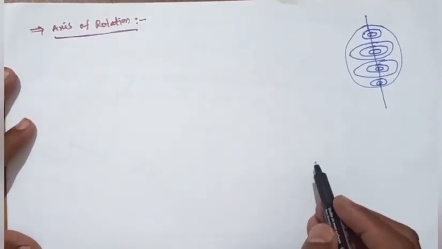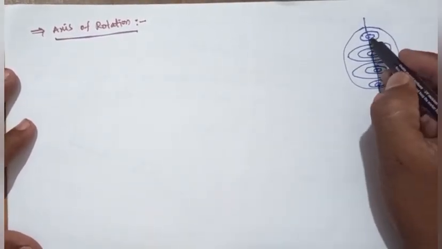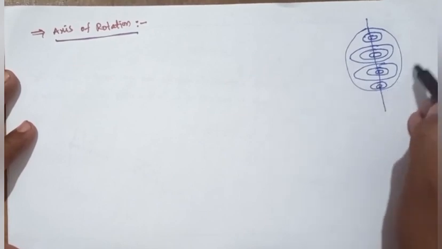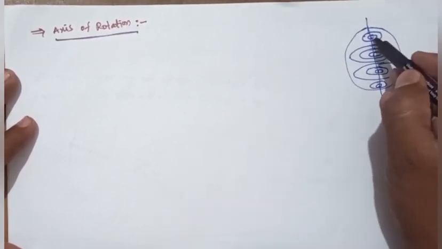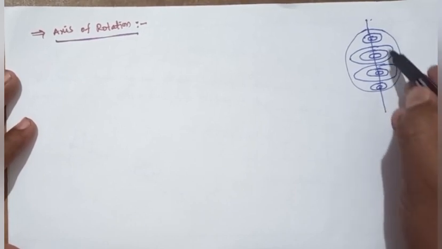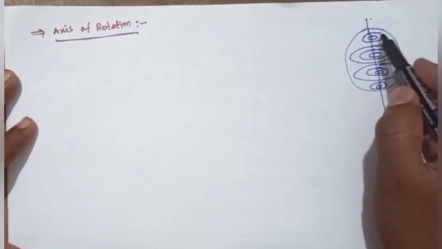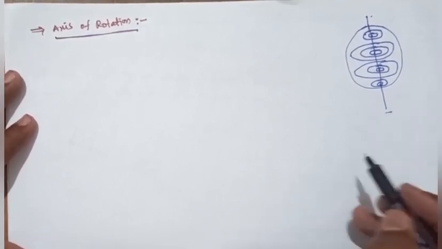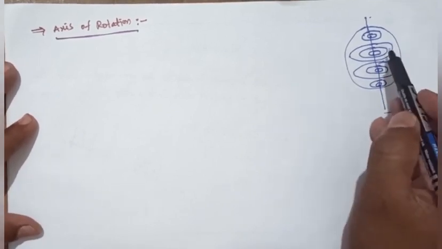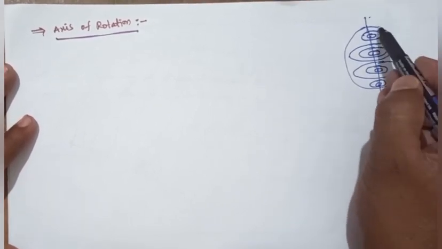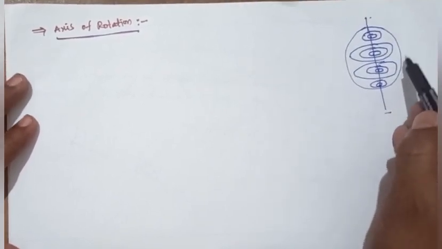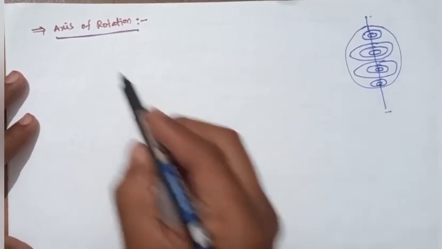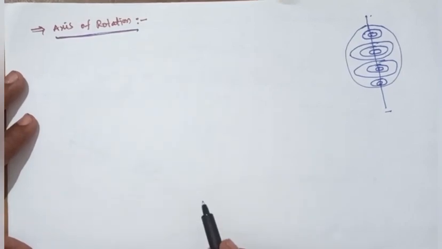The axis of rotation is nothing but the line joining the centers of the particles when a system of particles, when a body, moves in rotational motion. This axis of rotation depends upon the shape of the body, the location of the body, and the direction of the body. So here it is called the axis of rotation.